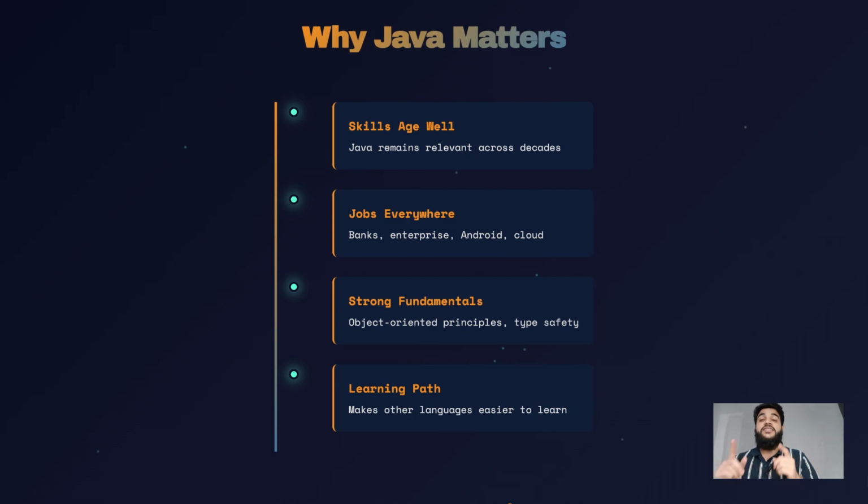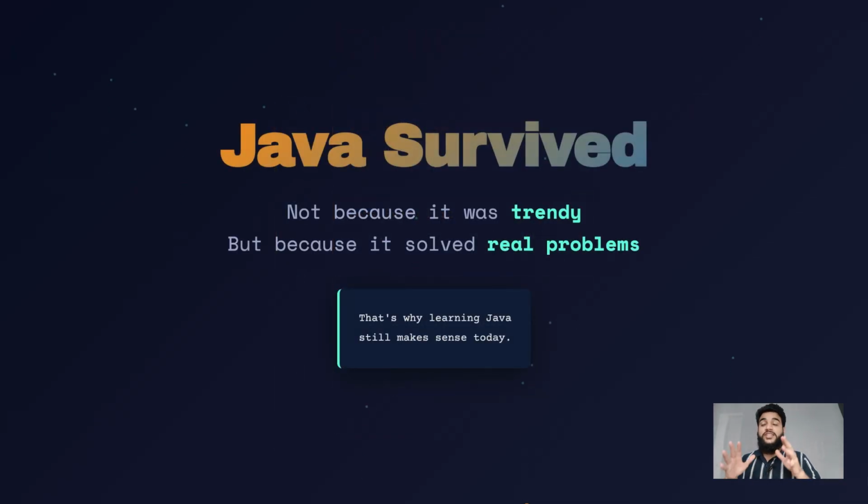As a student, this is why Java matters to you. Java skills age well. Java jobs exist across industries. Java teaches strong programming fundamentals. Once you learn Java, learning other languages becomes easier. Java didn't survive because it was trendy, it survived because it solved real problems. And that is exactly why learning Java still makes sense.